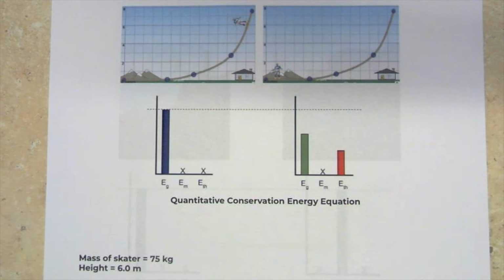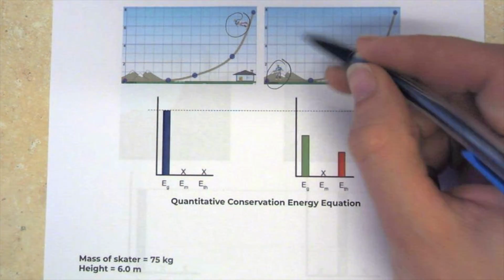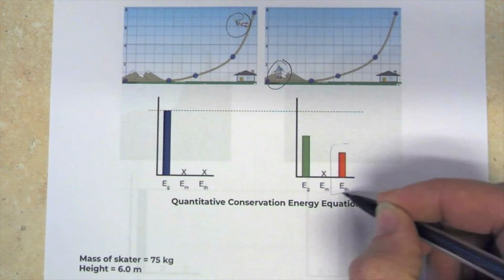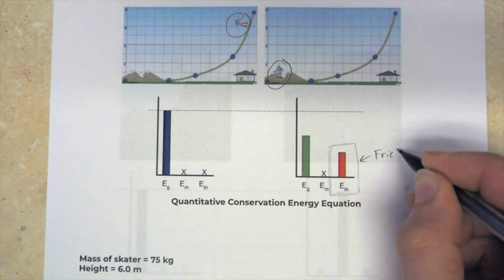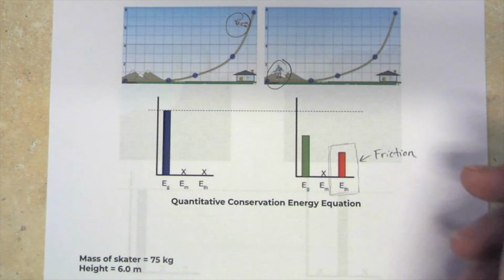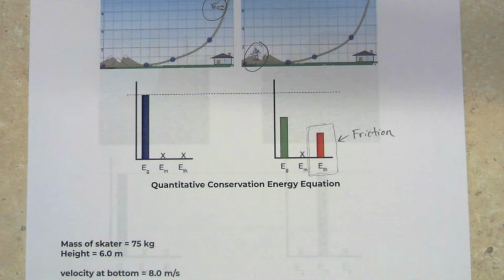All right, so this is just like our last example. Skater's up here at the first point, skater's down here at the bottom. But now we've seen we have this thermal energy that's been added due to friction. All right, so it changes our quantitative conservation energy equation just a little bit.